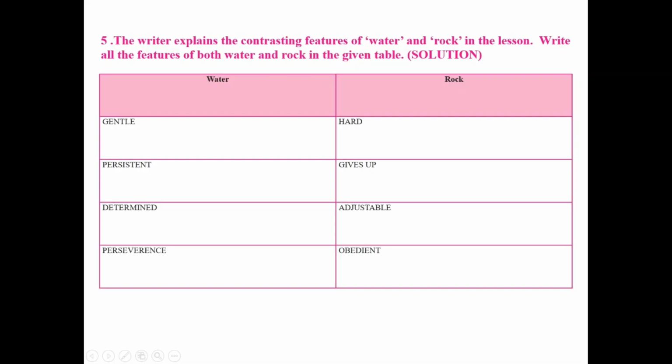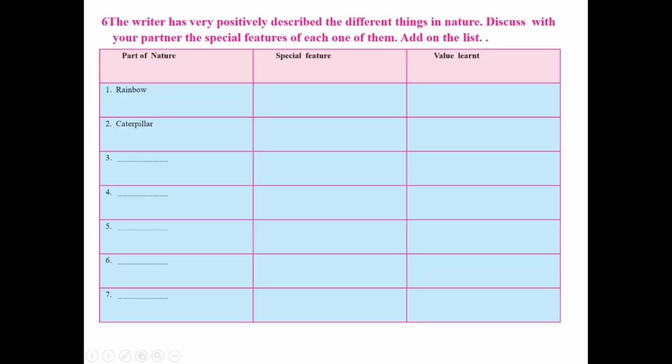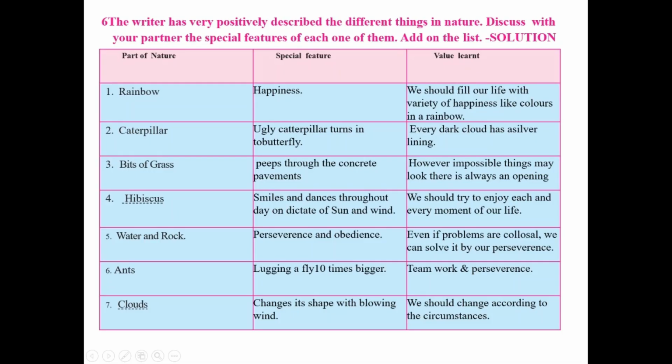Activity number 6. The writer has very positively described the different things in nature. Discuss with your partner the special features of each one of them. Add on the list. See students, the first one. Here the 3 columns are part of nature, special feature and values learned. The first example is of rainbow. Special feature, happiness. Values learned, we should fill our life with variety of happiness like colors in a rainbow. Second, caterpillar. Special feature, ugly caterpillar turns into butterfly. Values learned, every dark cloud has a silver lining.